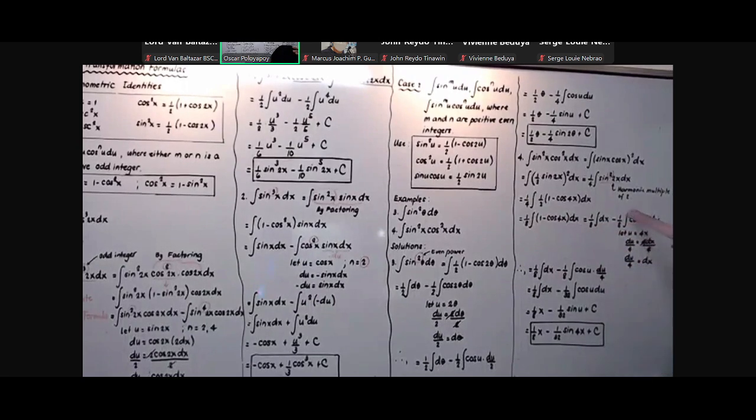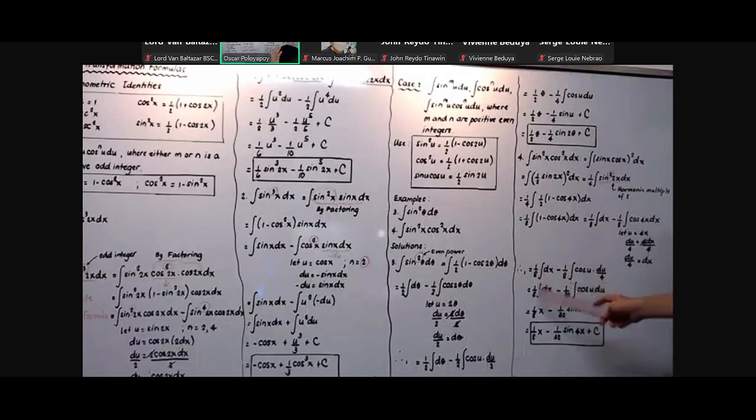And what is left here is the angle 4x. And again, cosine 4x has no other trigonometric function except the cosine itself. So let u equal 4x, which is the angle. du equals 4 dx. We divide both sides by 4. Therefore, du over 4 equals dx. So substituting the value, we have 1/8 integration of dx minus 1/8 integration of cosine u, then our dx here is du over 4.